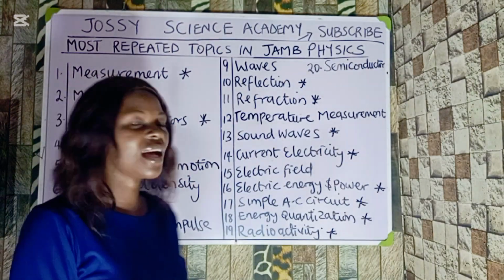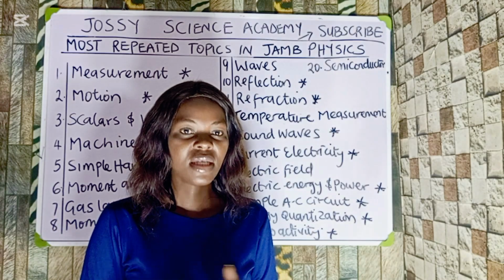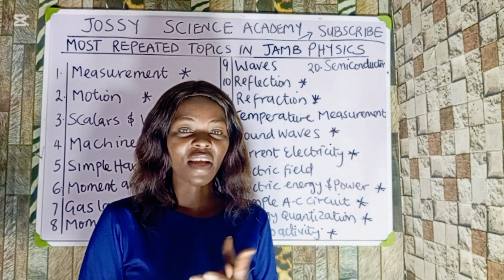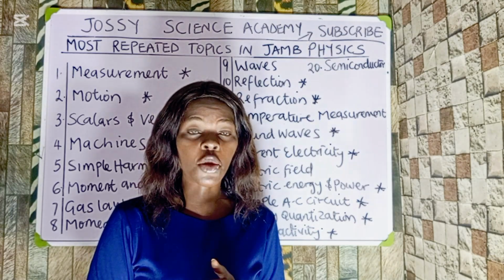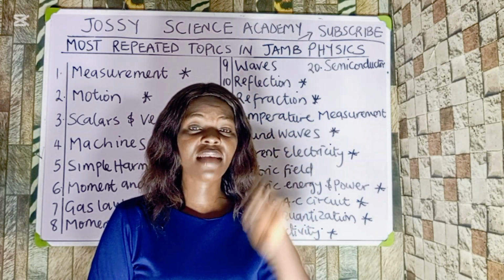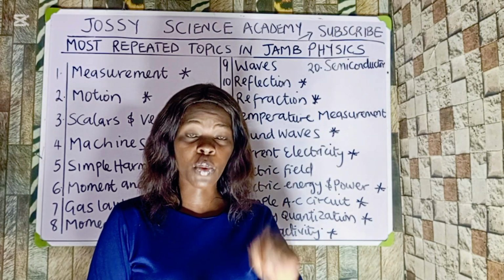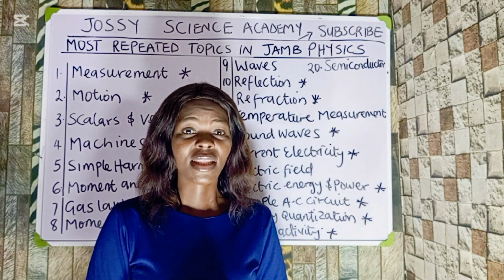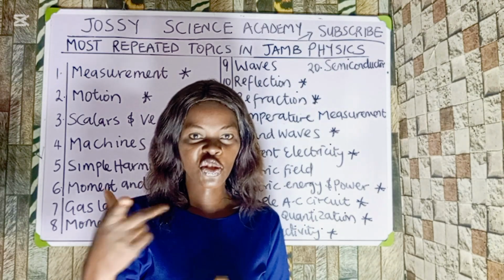Then the next one is sound waves. Under sound waves, you should know the properties of sound, the things that affect sound, the characteristics of sound, and reflection of sound, that is echo. You should know echo and the formulas of echo. They bring it every single year. You should also know the factors affecting the frequency of a stretched string, that is the sonometer. And also the open and closed pipe, you should know that one.